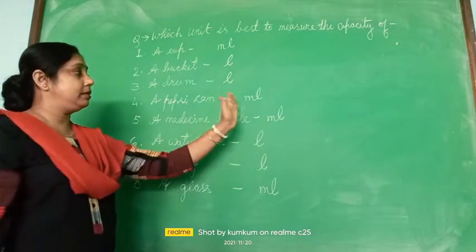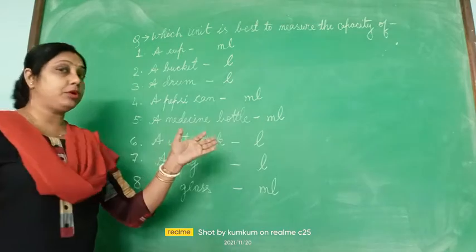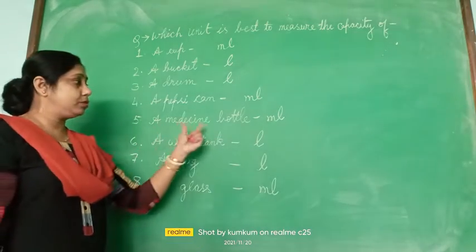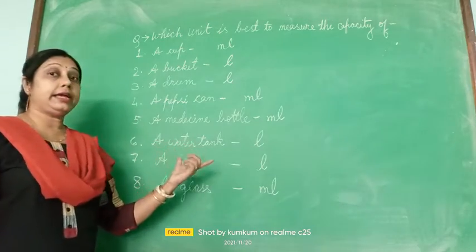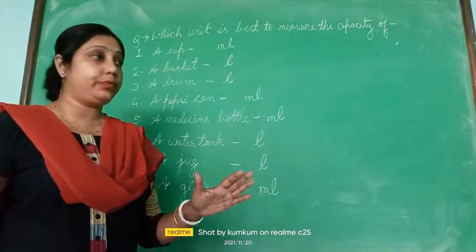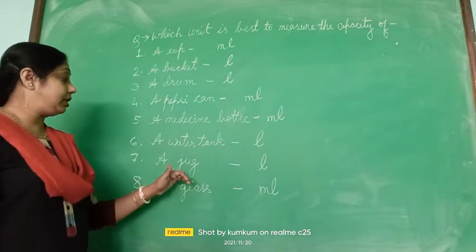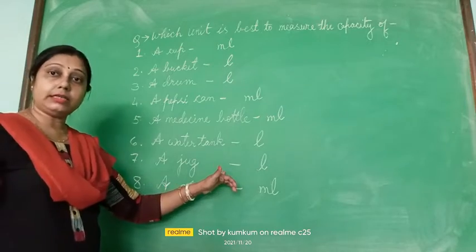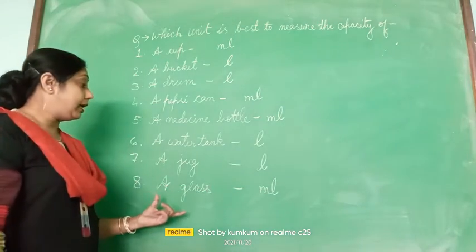A Pepsi can is measured in milliliter. A medicine bottle holds less liquid, so it is measured in ml or milliliter. A water tank holds maximum liquid, so it is measured in liter. A jug holds more water than a cup or a glass, so it is measured in liter.